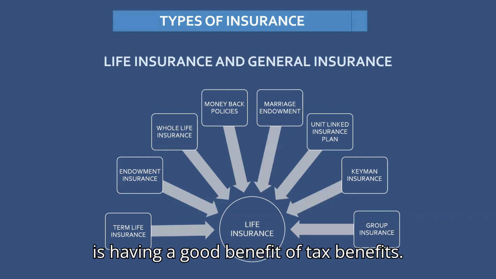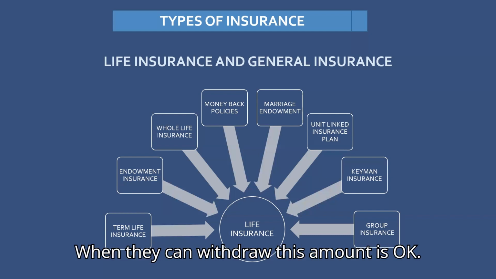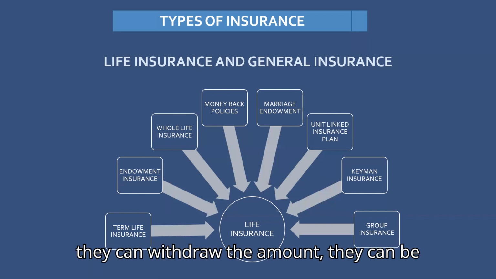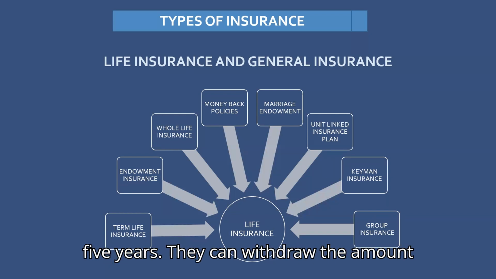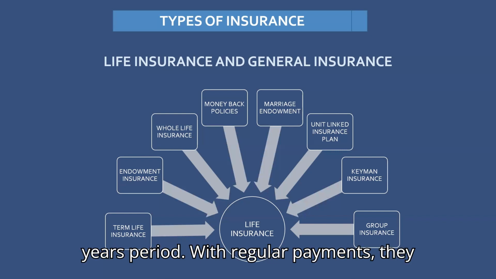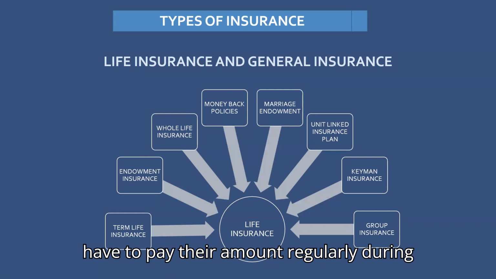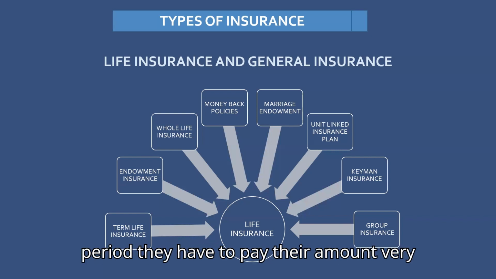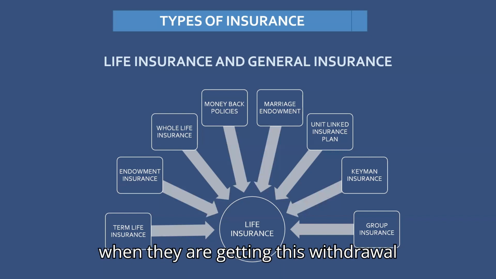This also has a good benefit of tax benefits. And when can they withdraw the amount in this unit linked insurance plan? They can withdraw the amount only after 5 years, that is a 5 year period with regular payments. They have to pay their amount regularly during the years. For example, if it is a 5 year period, throughout the 5 years they have to pay their amount very regularly so that they can get the benefit at the withdrawal time.